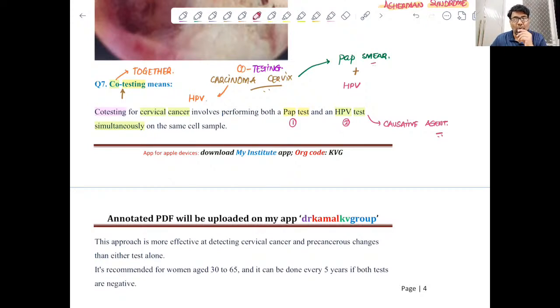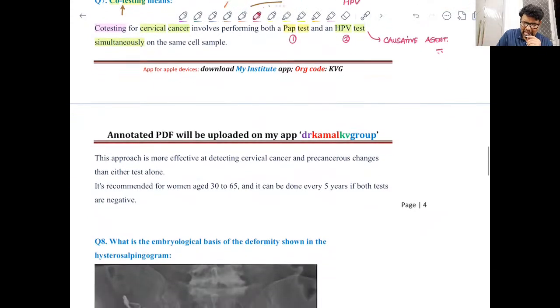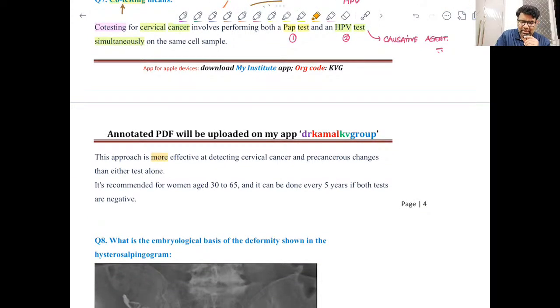So this is co-testing. Now this approach is more effective in detecting cervical cancer and precancerous changes than either test alone. Obviously, if you are doing only one test, the chances of success are less. But if you apply two tests, obviously we are increasing the output of the test, and we are getting higher chances of detecting the condition at an early stage.